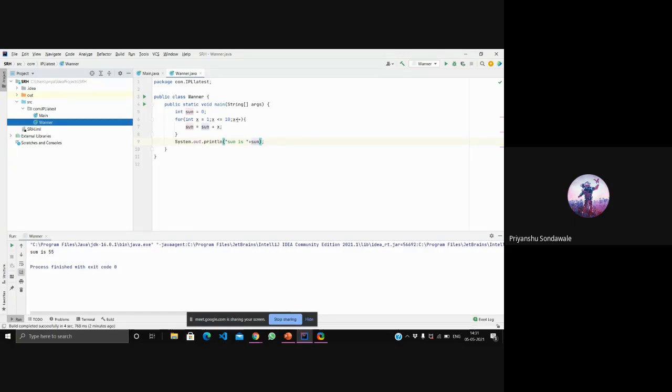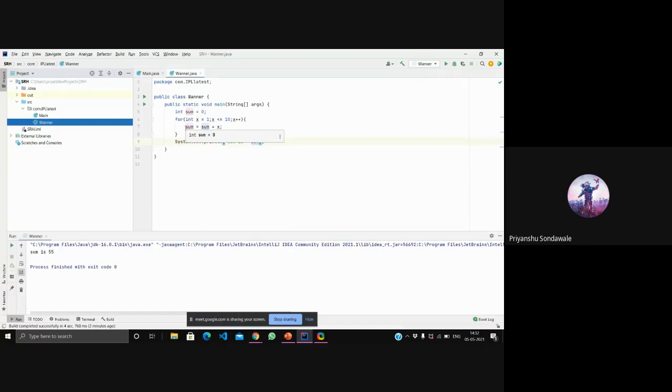Again x got incremented, became 3. So 3 plus 3 will become 6, will be stored in this sum, right? Again x incremented and became 4. 6 plus 4 equals 10. Again it got stored in this sum. So this process will repeat again and again.